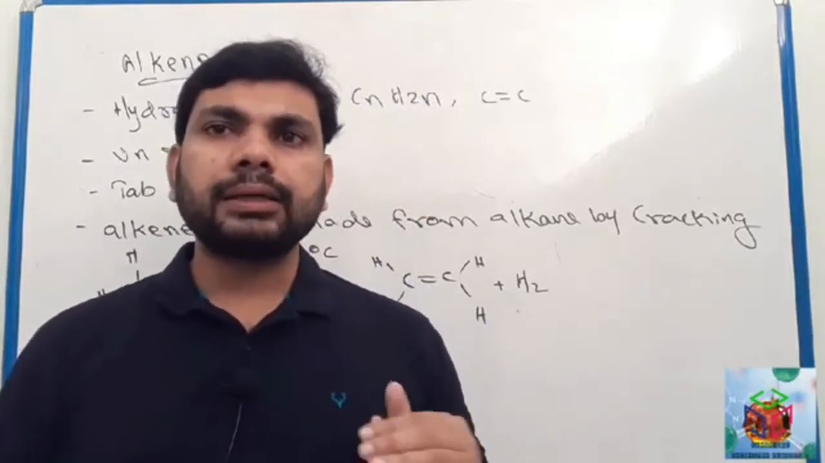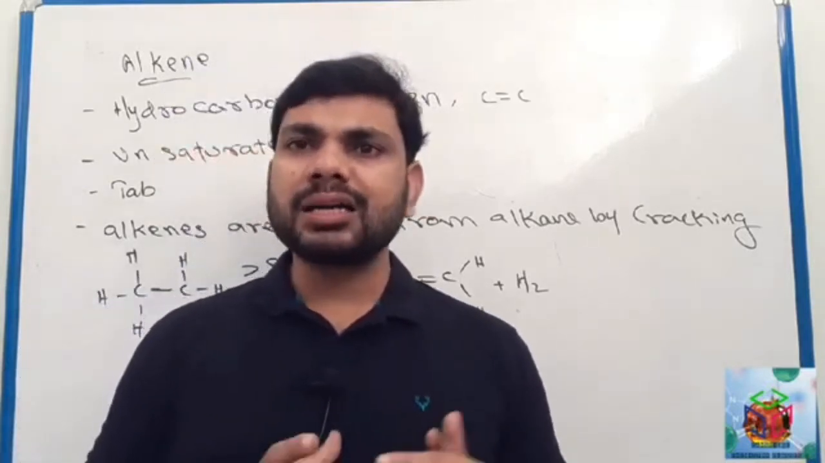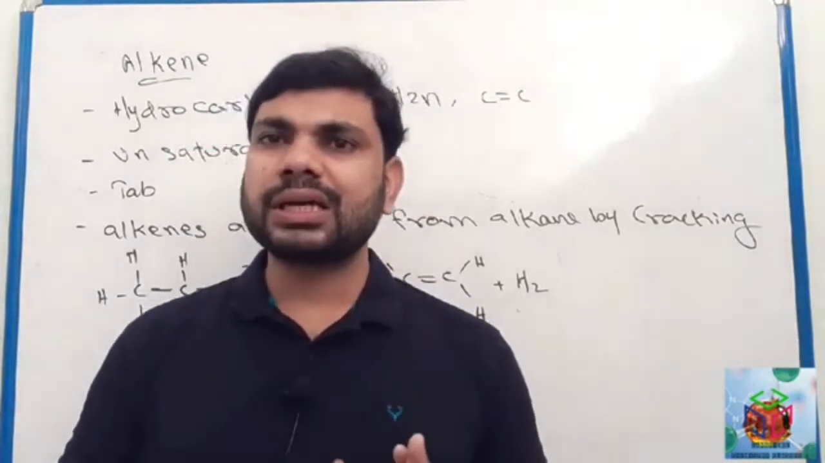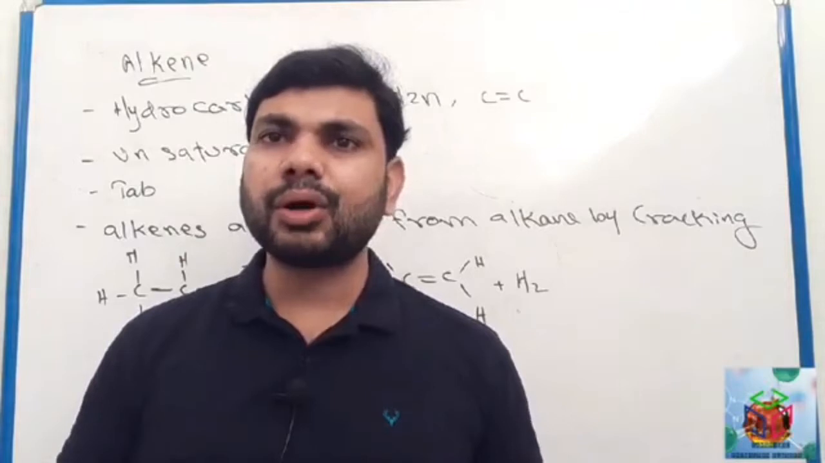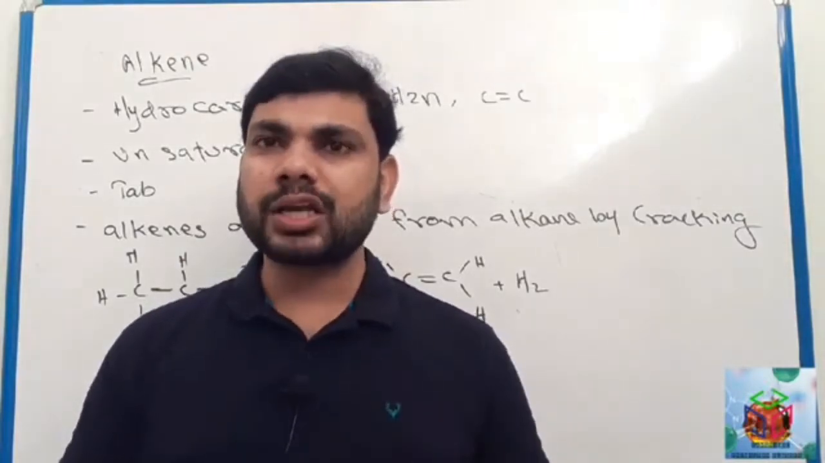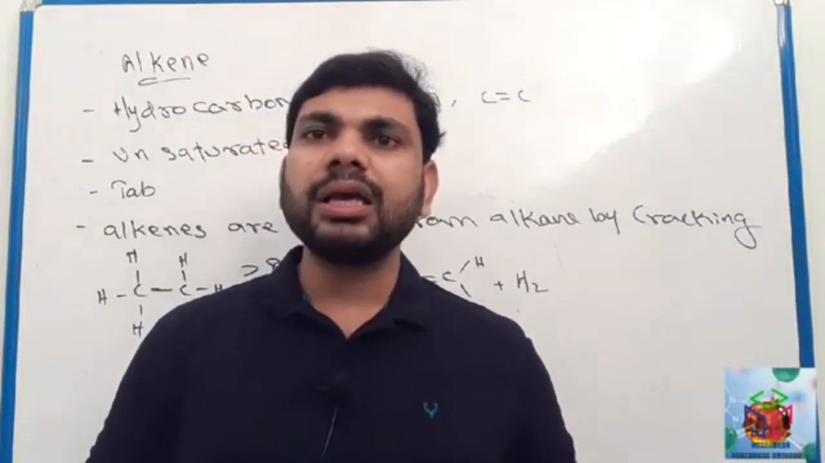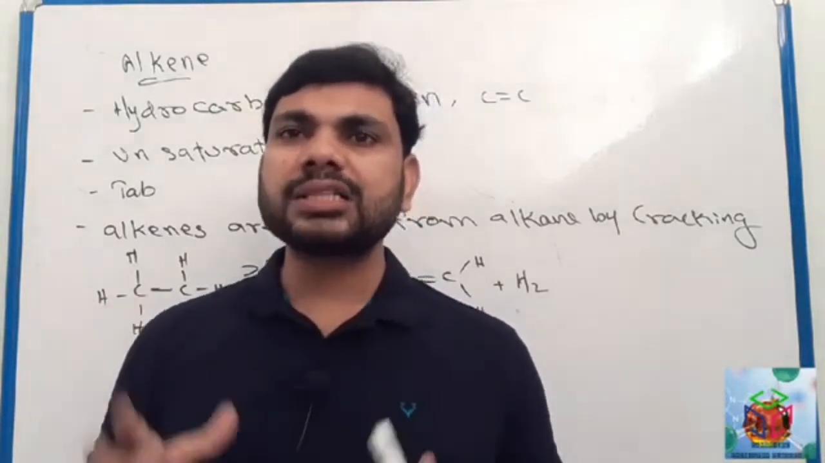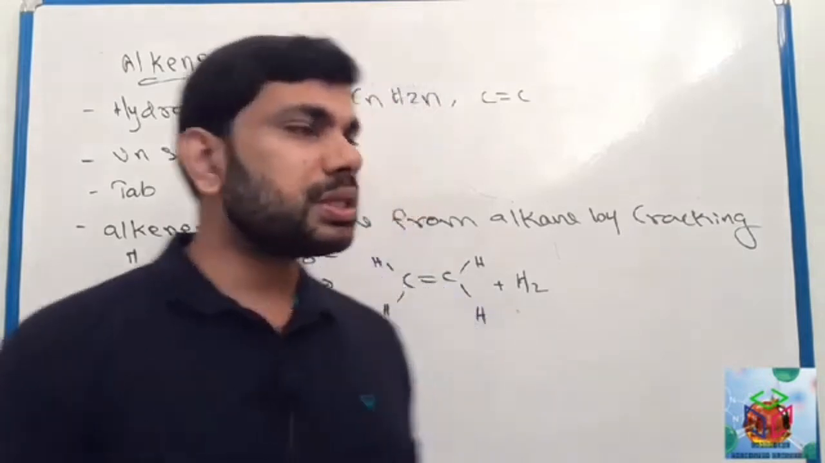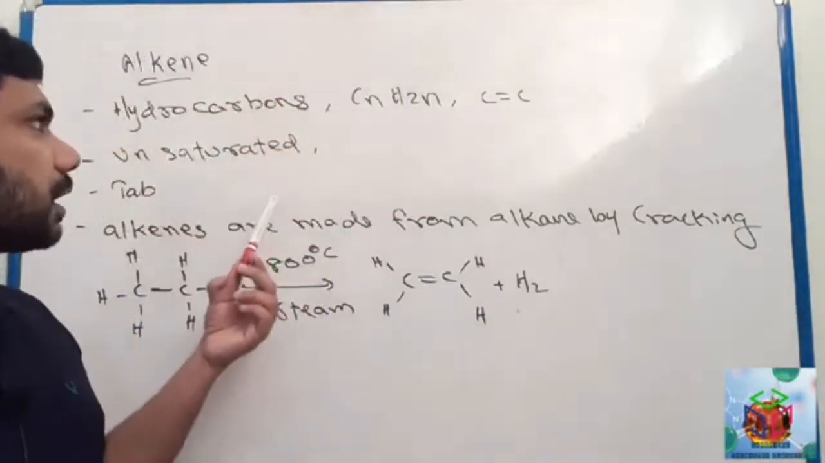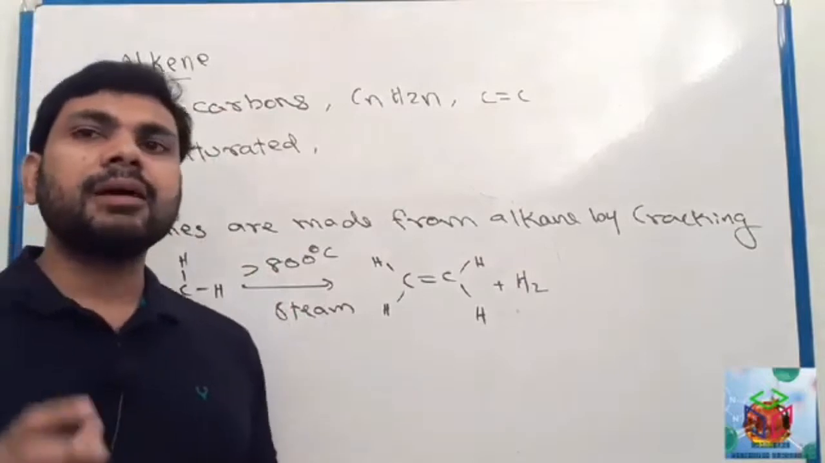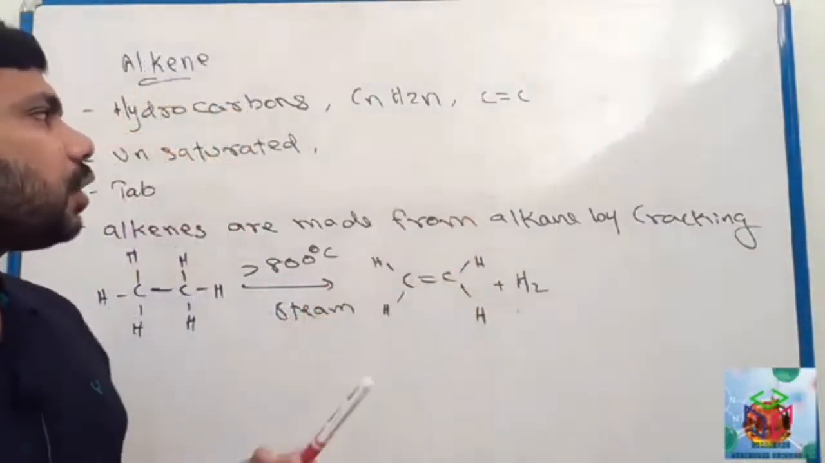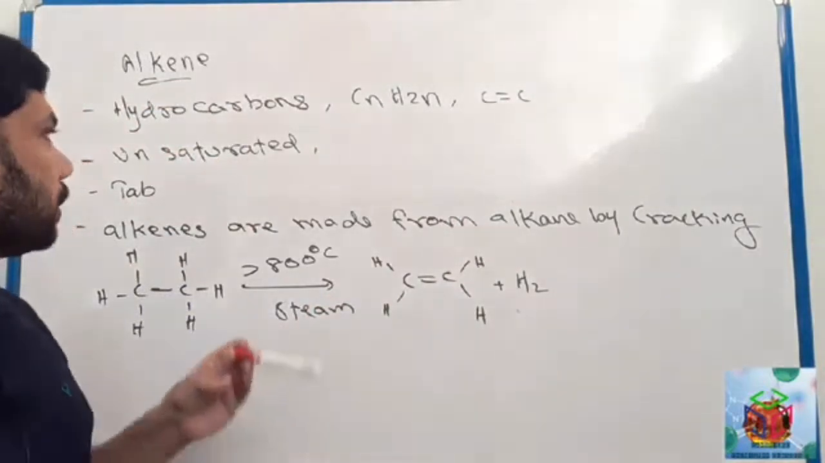Alkenes are unsaturated compounds. We discussed alkane, a compound which contains a carbon-carbon single bond. It is saturated. Carbon-carbon single bond, it is saturated. Carbon-carbon double bond, it is unsaturated. So see here, alkenes are hydrocarbons. They have the general formula CnH2n, and alkenes are the compounds which contain a carbon-carbon double bond.